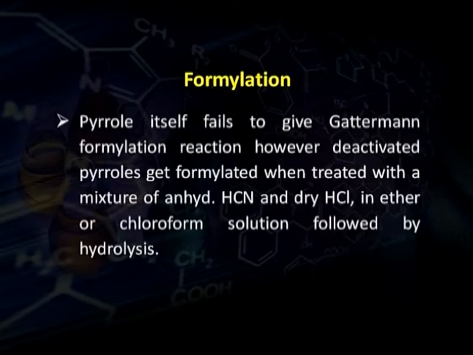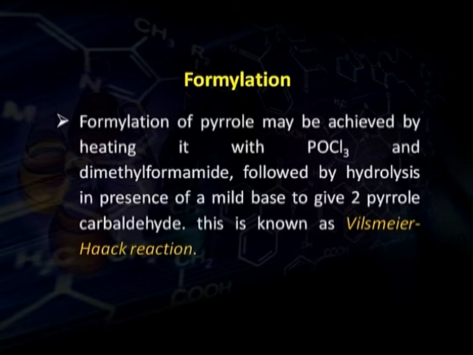Formylation can also be done by the Gattermann reaction, but pyrrole itself does not undergo Gattermann formylation. The Gattermann reaction is when the compound is treated with anhydrous HCN and dry HCl, a CHO group, in chloroform solution. The CHO group is added onto the molecule, but the Gattermann reaction is used only for those pyrrole molecules which are deactivated by some substituent. Pyrrole itself gets formylated by the Vilsmeier-Haack reaction.